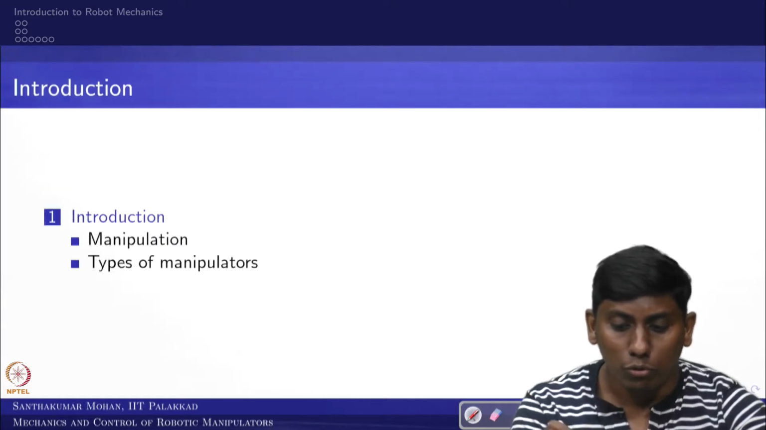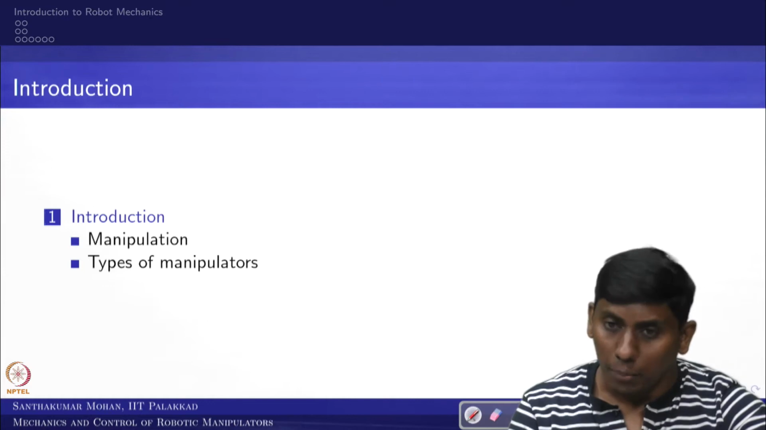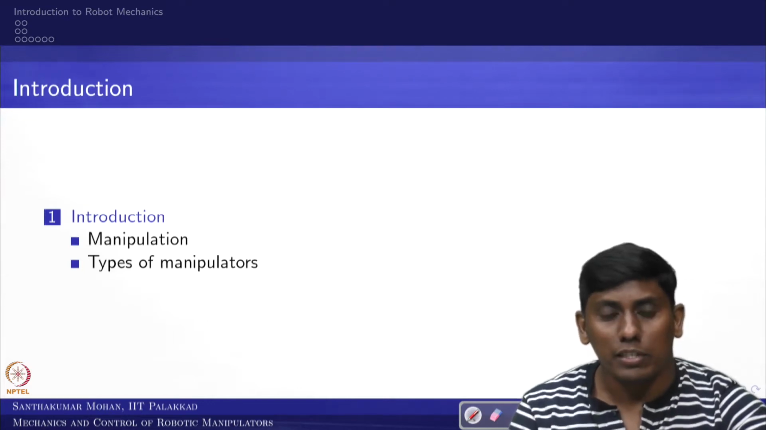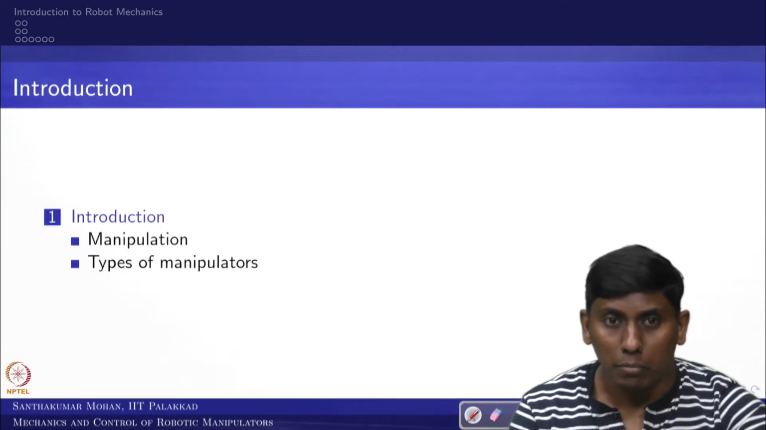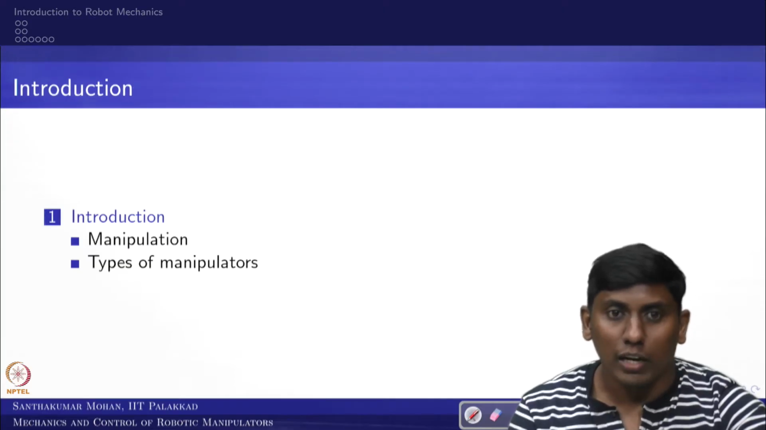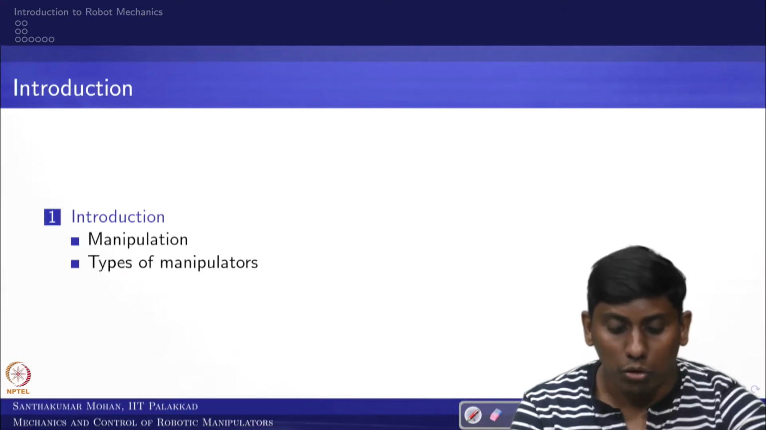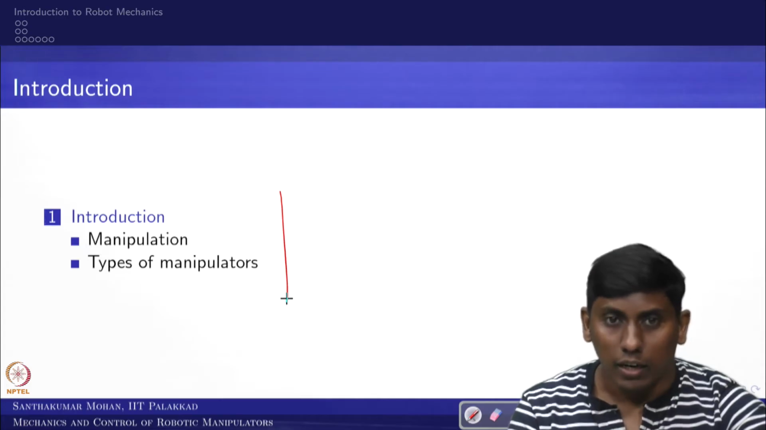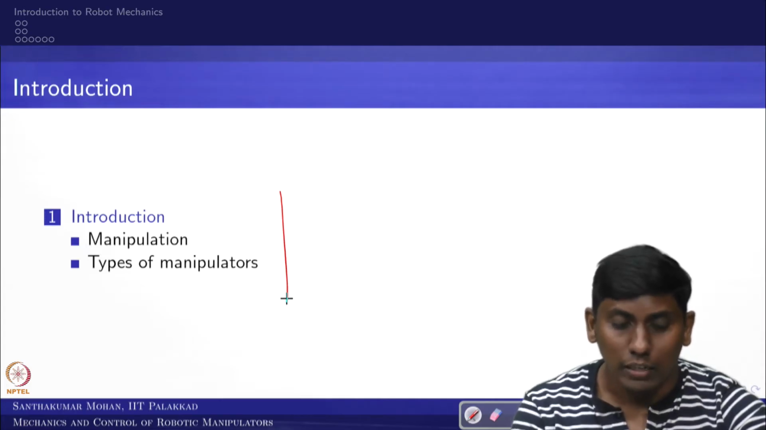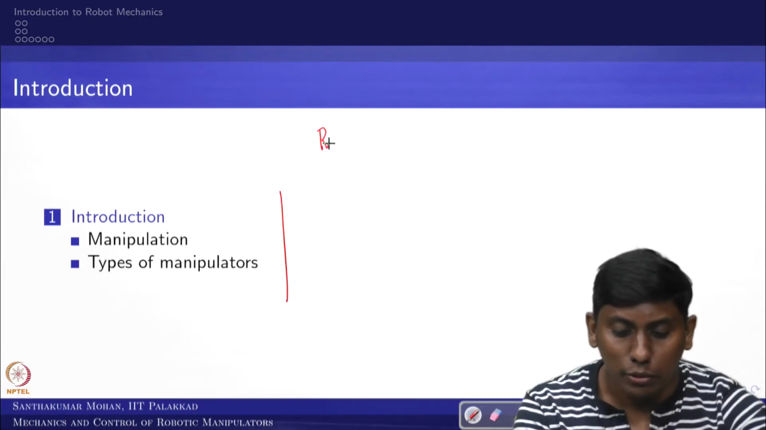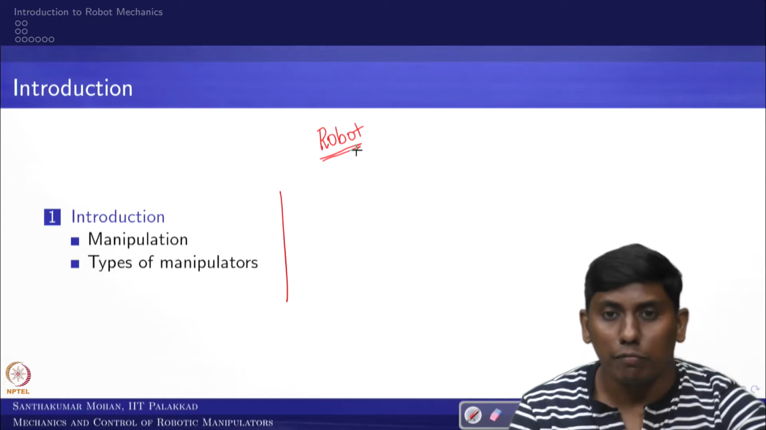So let us move to the formal course called Mechanics and Control of Robotic Manipulator. The course name itself says that we are going to talk about robotic manipulators. So let us talk about what is manipulation, what is a manipulator, and what are the types of manipulators. This is the intention of this section of the course. Before that, as I already mentioned, we will start by introducing the keyword robot, and give a definition of robot.